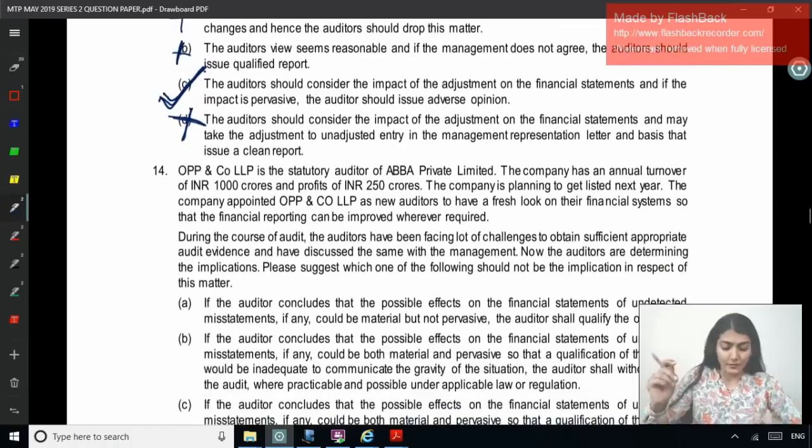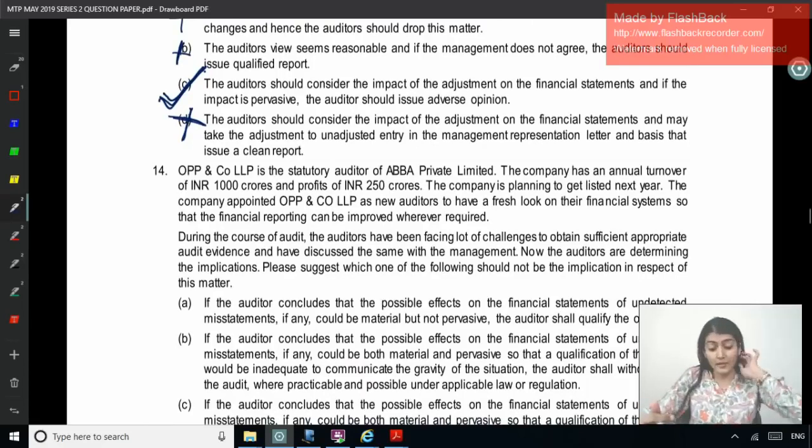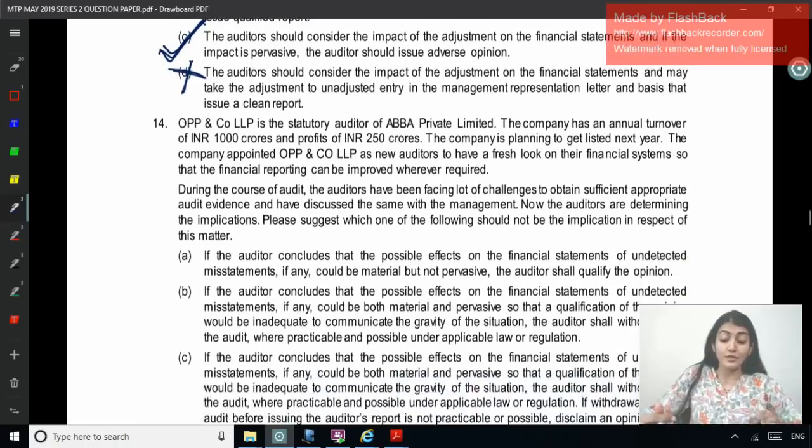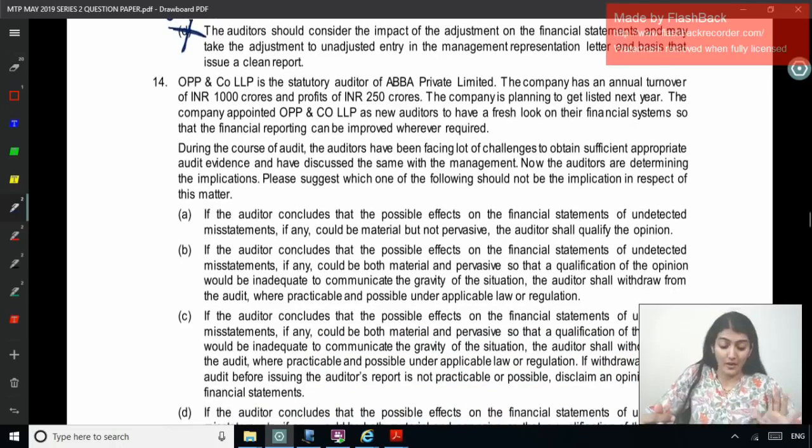Right, coming to 14. OPP and Company LLP is the statutory auditors of ABBA Private Limited. The company has an annual turnover of 1000 crore and profit of 250 crore. The company is planning to get listed next year. The company appointed OPP and Company LLP as new auditors to have a fresh look at their financial system so that the financial reporting can be improved wherever required.